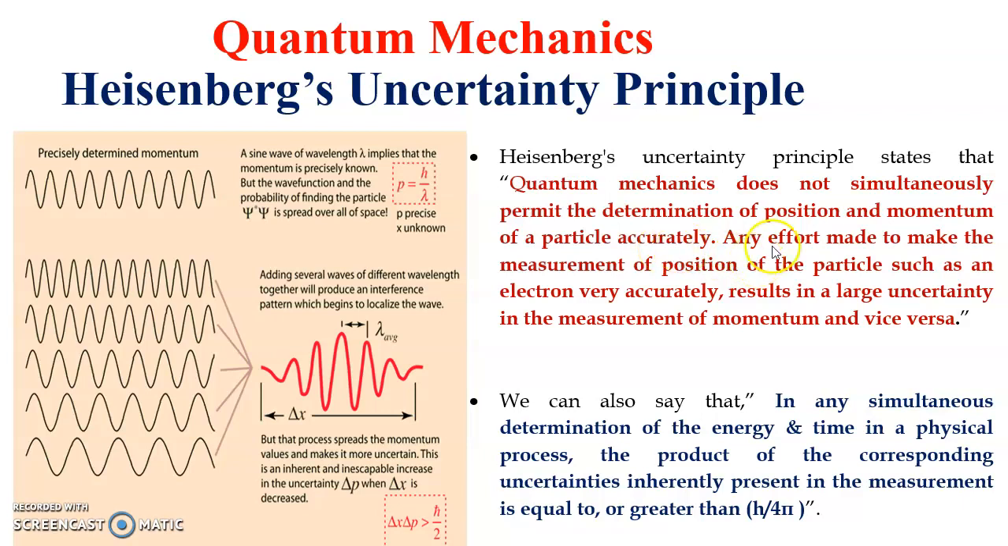If any effort is made to measure the position of a particle accurately, it results in a large uncertainty in the measurement of momentum, and vice versa. It means if any effort is made to measure momentum of a particle accurately, it results in large uncertainty in the measurement of position of the particle.